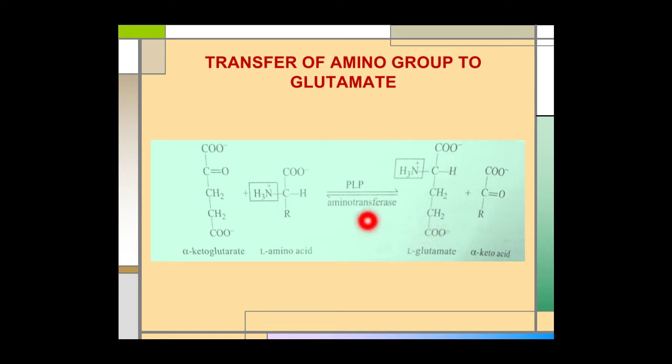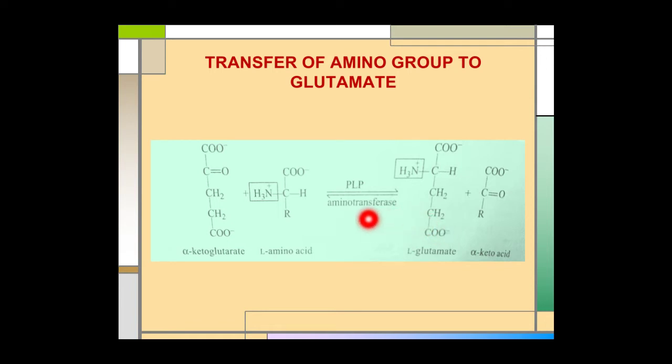This is a very important reaction, and this reaction occurs inside the cytosol of liver cell. The main effect of this transamination reaction is to collect the amino group from different amino acids in the form of only one amino acid, which is glutamate.